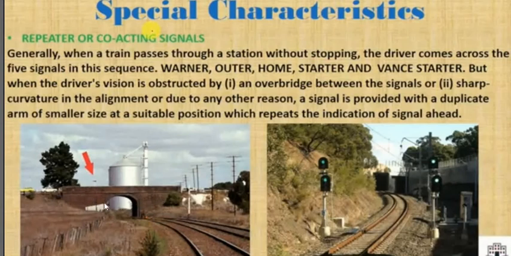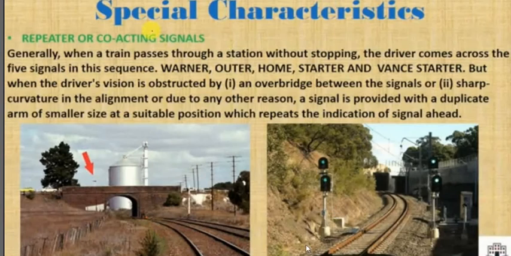Because of this bridge, the driver can miss this signal. That's why this signal is provided. This is the overbridge. When an overbridge comes here, we can also provide a co-acting signal. And in another case, there is a sharp curvature in the alignment.